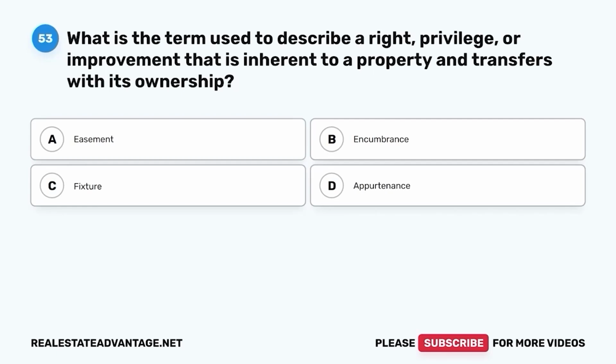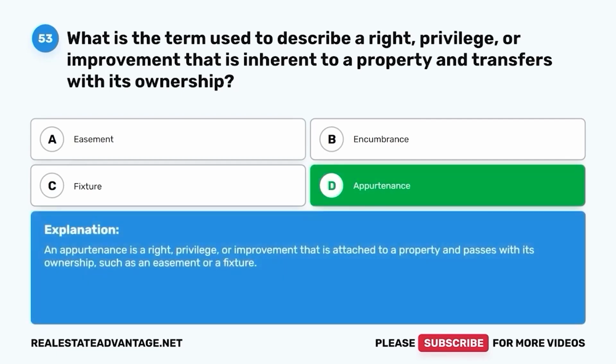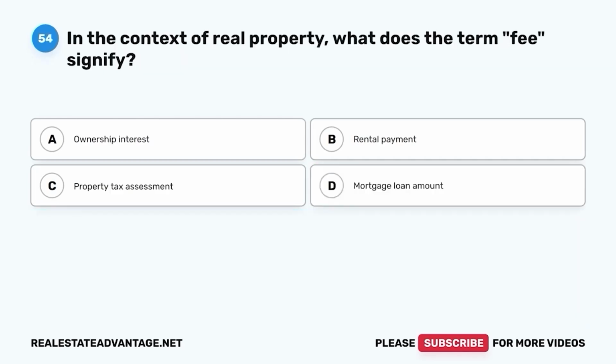A. Easement. B. Encumbrance. C. Fixture. D. Appurtenance. The correct answer is D. Appurtenance. An appurtenance is a right, privilege, or improvement that is attached to a property and passes with its ownership, such as an easement or a fixture.